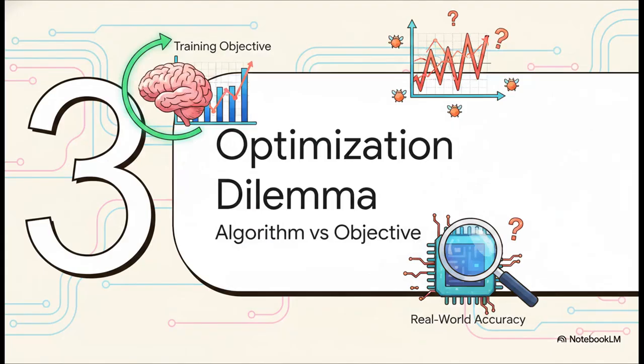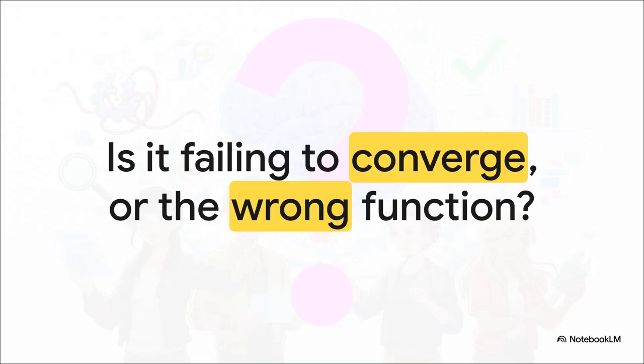All right, part 3. The optimization dilemma, algorithm versus objective. What happens when your training objective looks absolutely stellar, but your real-world accuracy is, well, terrible? This dilemma is the heart of our next test. Let's say you're building a spam filter. You tune a Bayesian logistic regression model, but it's missing way too many obvious spam emails. Then a teammate steps in, tries a support vector machine, and it works beautifully.